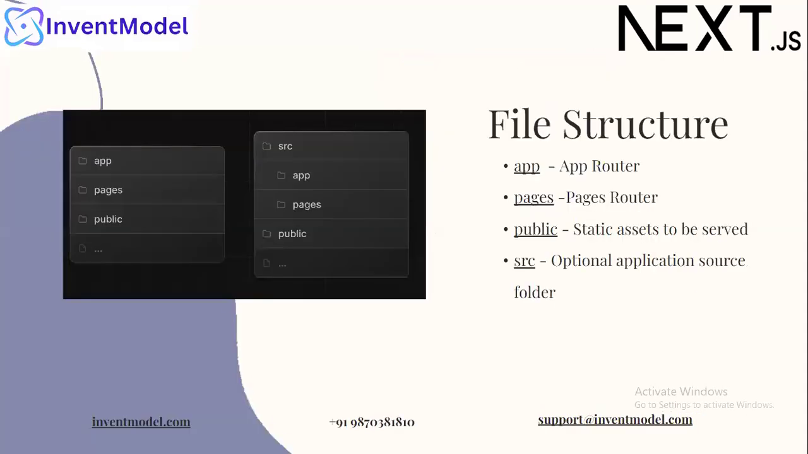Next is the file structure, which we have already discussed in our VS Code, which contains four major components: app, pages, public, and source. App is our app router, pages contains our pages router, and public contains static assets to be served, like images and videos, and the source folder contains the application source code. And that concludes our presentation for today.